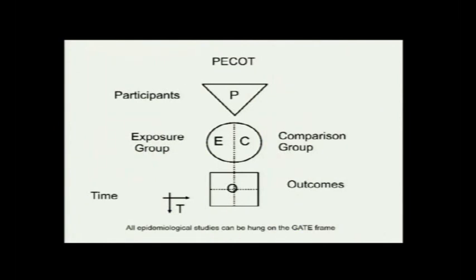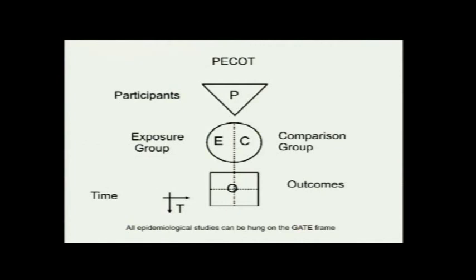He starts with this particular diagram, and that's the PCOT. It's the same as PICO, where P stands for participants, E is the exposure group, or you can call it the intervention group, that's the I or E. C is the comparison group or the control, O is the outcome, and T is the time.